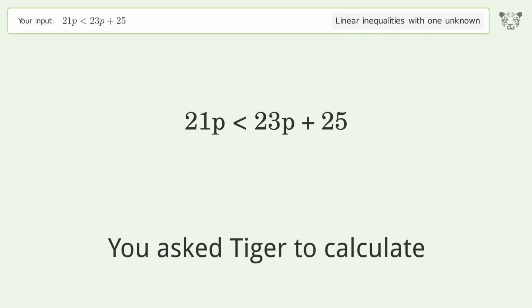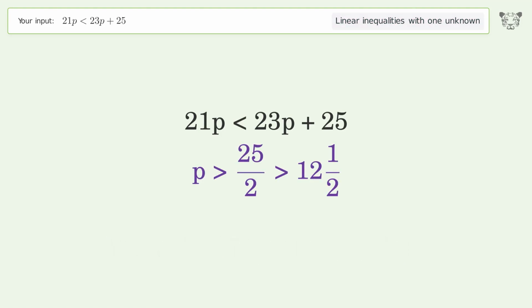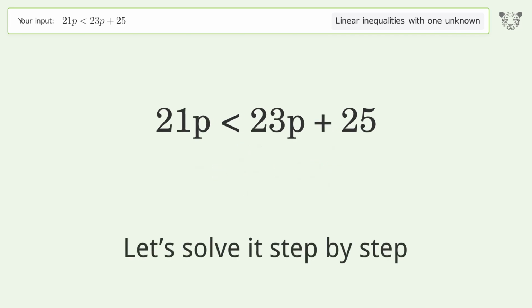You ask Tiger to calculate. This deals with linear inequalities with one unknown. The final result is p greater than -25/2 greater than -121/2. Let's solve it step by step.